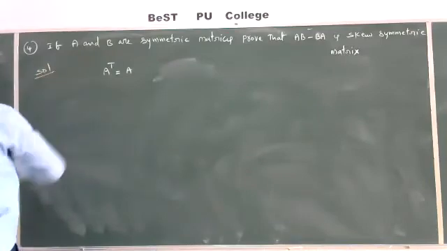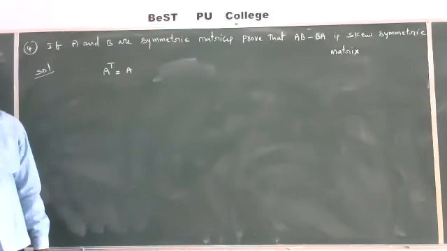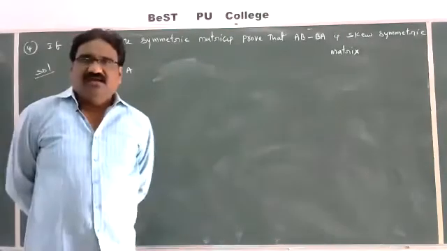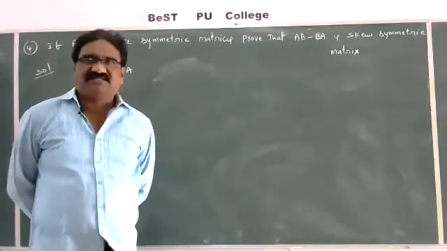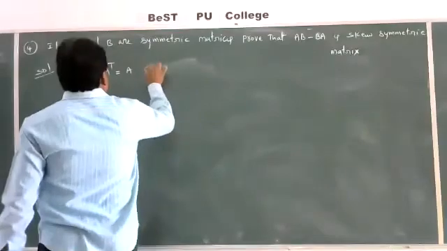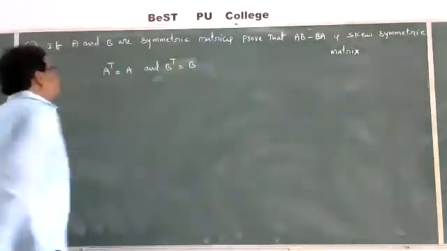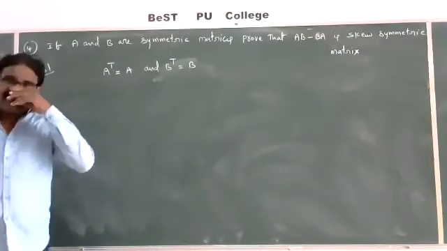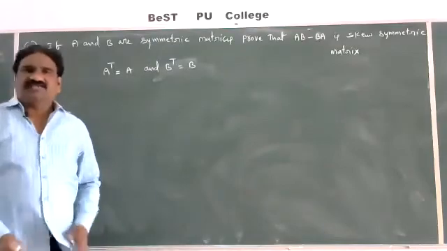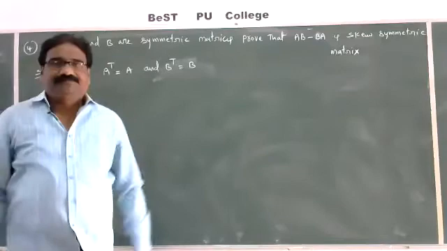Solution: given A and B are symmetric matrices, A transpose is equal to A and B transpose is equal to B. A is a symmetric matrix, that's why A transpose is equal to A, and B is also a symmetric matrix, that's why B transpose is equal to B.